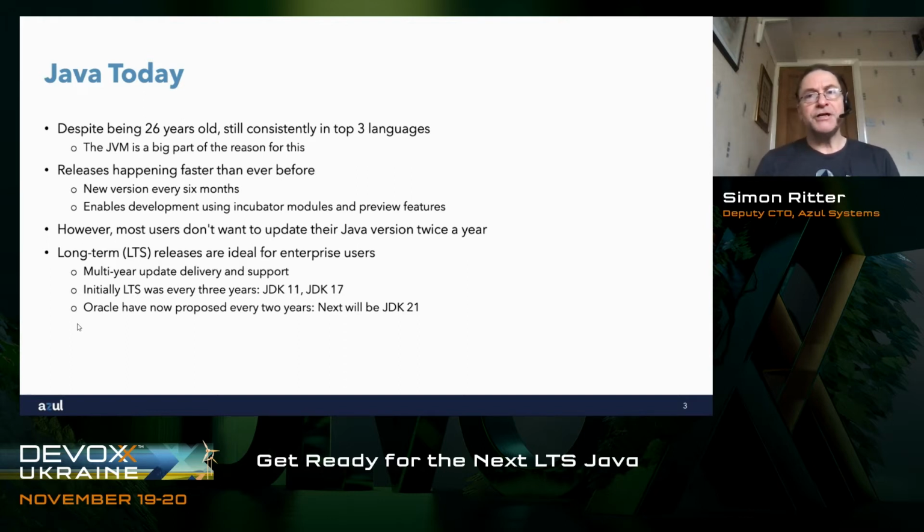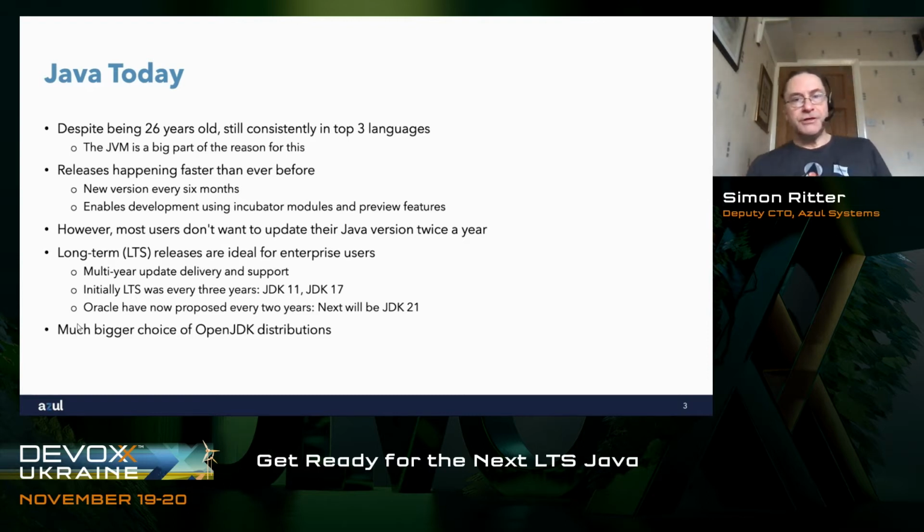And this is one of those changes which I was doing some presentations this week in Sweden, and I did poll the audience when I was talking about this and asked them whether they thought 2 years was a good length or 3 years. And it seems that people are quite divided on this. So it'll be interesting to see how people feel about having 2 years between long-term support releases rather than 3. I know there's also been some discussion about libraries and how to update those and keep them consistent.